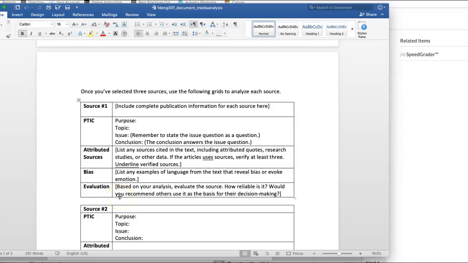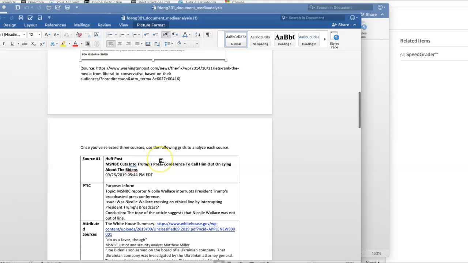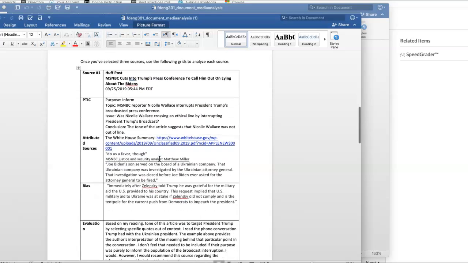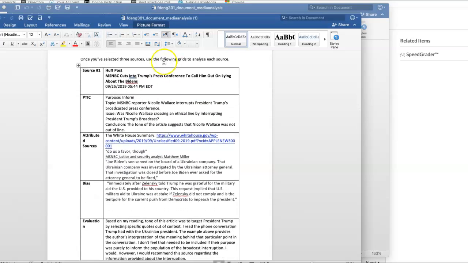So what I'm going to do is show you a student who was successful at this, so you can kind of see what information is expected in each of these columns or rows. So here's a student from a couple semesters ago, and they are talking about President Trump and his information provided about the Biden family. So that was his topic. So he pulled his first from the Huffington Post. You can see in source 1, he has the title, the date, and the place that it was published. So you need all that information there in the first one.